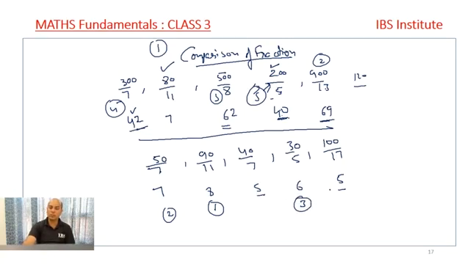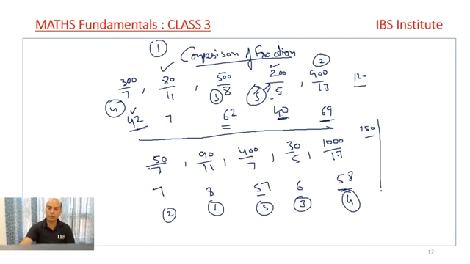Highest is 9 by 11, second is this, third is this. Now out of these two fractions, we need to figure out which one is higher, right? So what we can do is add one more 0 to each. 7 5s are 35, 50, 7 7s are 49. 17 5s are 85, 15 is left, so it is 0, 150, 17 8s are 136. So fourth position is this, and the smallest number is this one, 4 by 7.